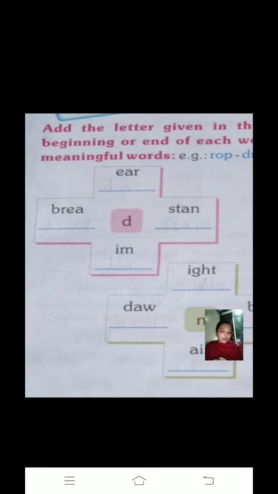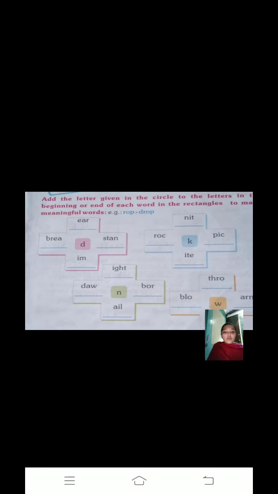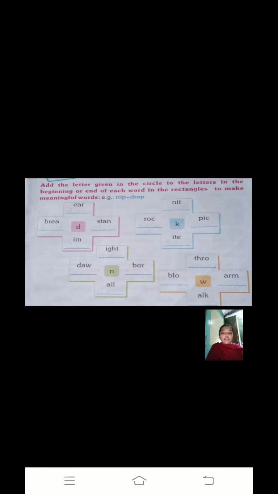BREAD, bread, right? Now down you can see D is given and IM is given. What will the word become? Yes, we will add D and write DIM, dim. Understood? Now here D is given and the word is STAN. So we have to join D at the end, and it will become STAND, stand. Understood? So in the same way you have to do all the 4. All the 4 you have to do, right? 2 I have done for you and the rest you have to do.